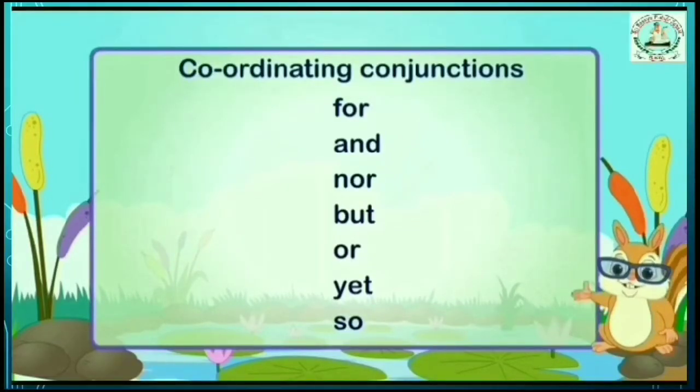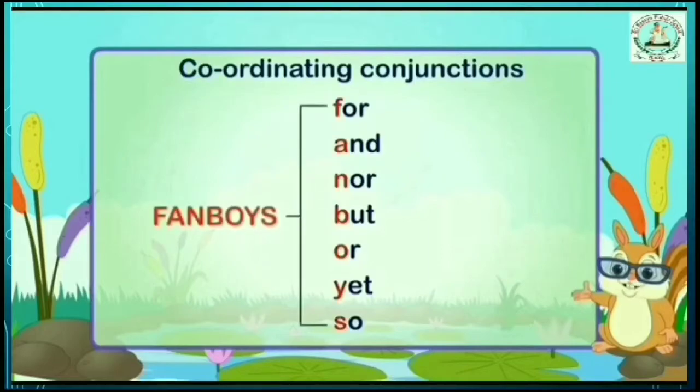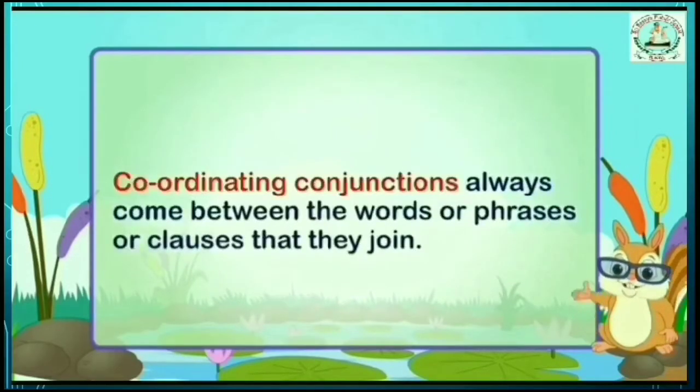The mnemonic FANBOYS is an easy way to remember the coordinating conjunctions. Coordinating conjunctions always come between the words, phrases or clauses that they join.